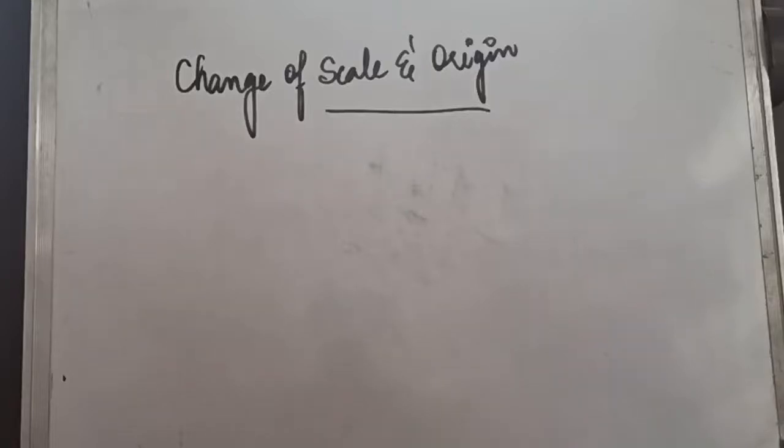Now, there is a property of correlation that correlation does not change with change of scale and origin. Change of scale means you can divide the series by any number, and the value of correlation will remain the same. And origin means you can take deviations from any number of the series. It will not change the value of correlation. I would like to show you the meaning of change in scale and origin.